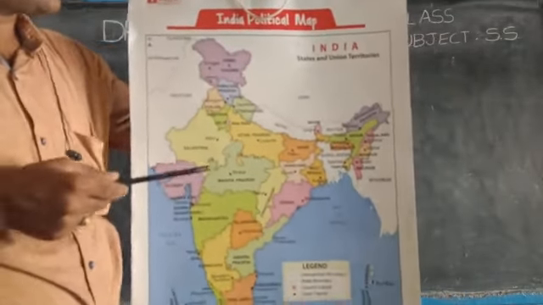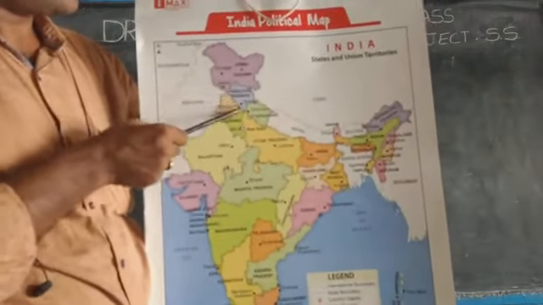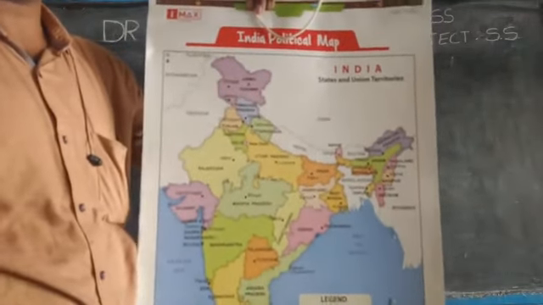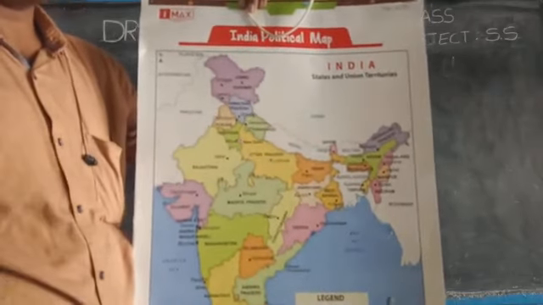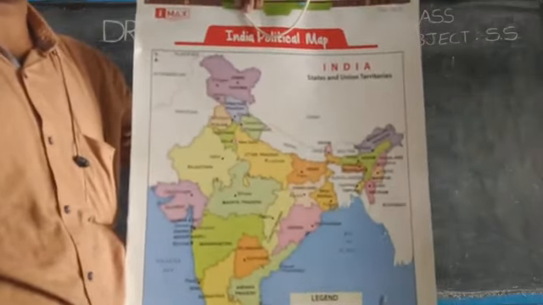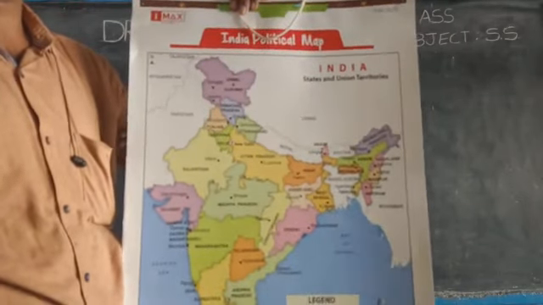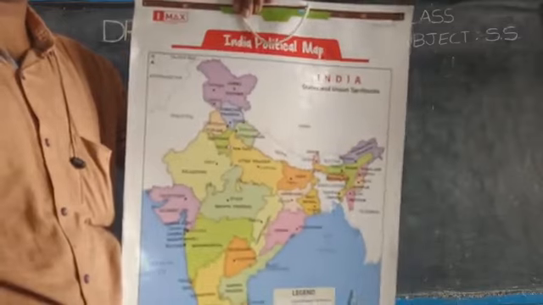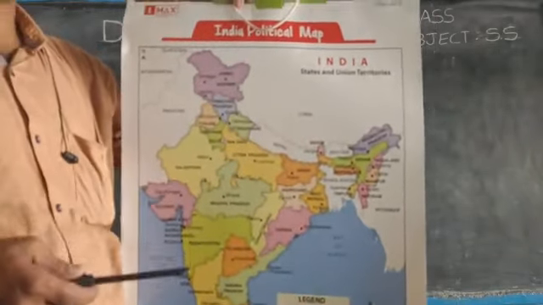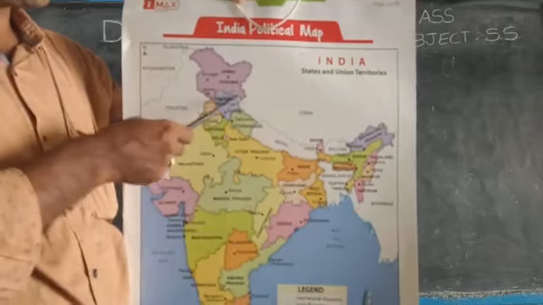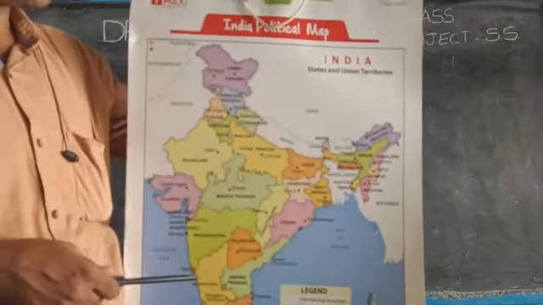And to the south of Jammu and Kashmir, we have a state called Himachal Pradesh. Do you know what is the capital city of that? It is Shimla. You know what Shimla is famous for? Yes, apples. When you go to the market, the fruit vendors shout, Shimla apple, Shimla apple. As it has a cool climate, it is famous for apples. Shimla is a hill station also.